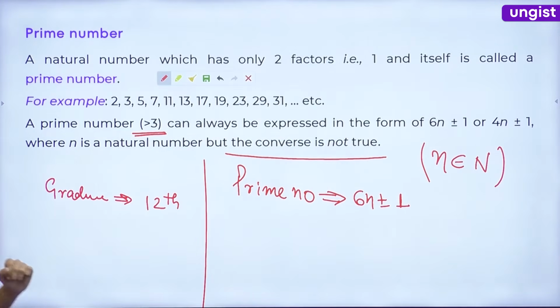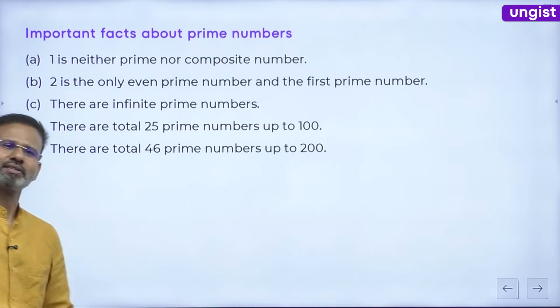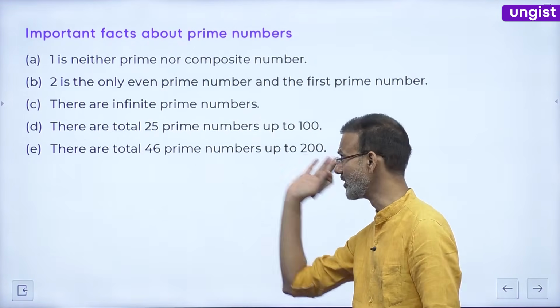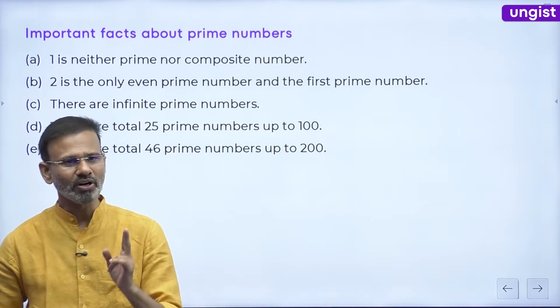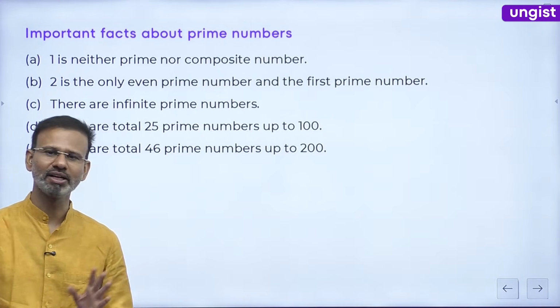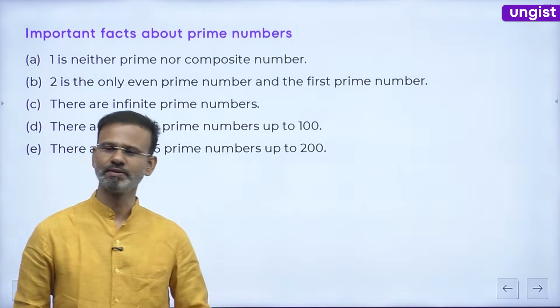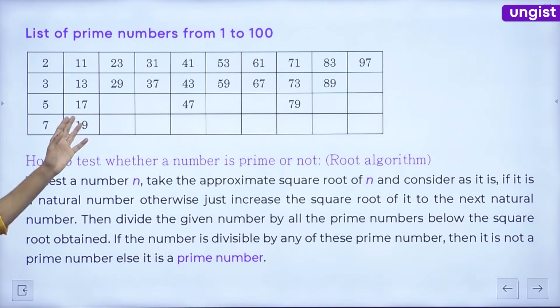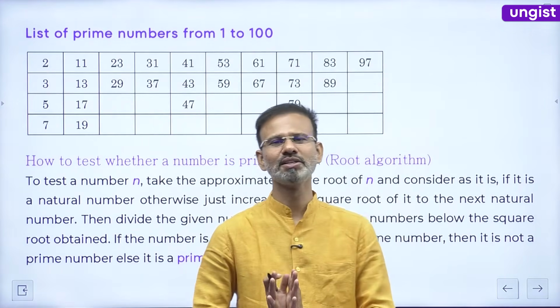After that, I want to discuss prime numbers a little more with you. I think we have already discussed this: 1 is neither prime nor composite. 2 is the first prime number and the only even prime number. There are infinite prime numbers, and from 1 to 100 there are 25 prime numbers. From 1 to 200, 46 prime numbers. Everybody clear now? All right. Guys, this is the list of the first 100 prime numbers.